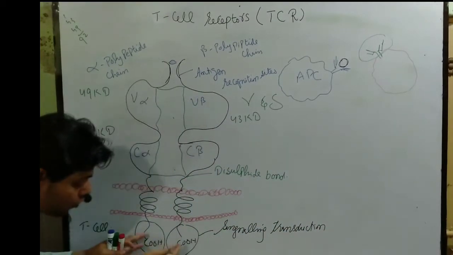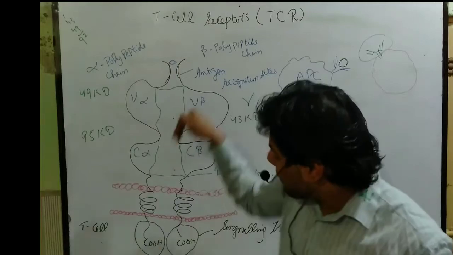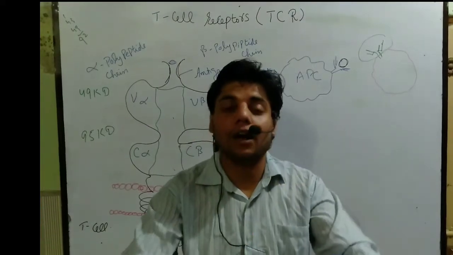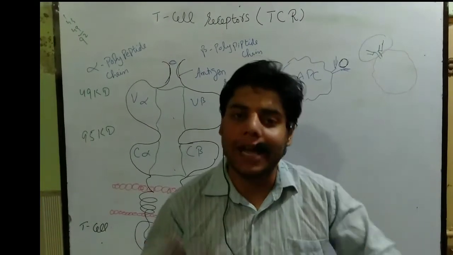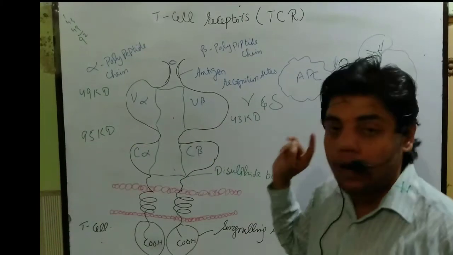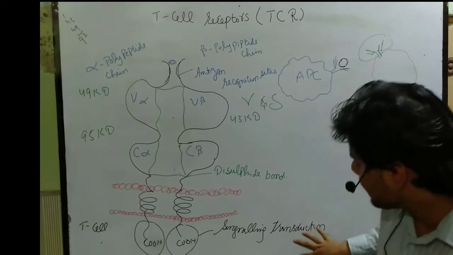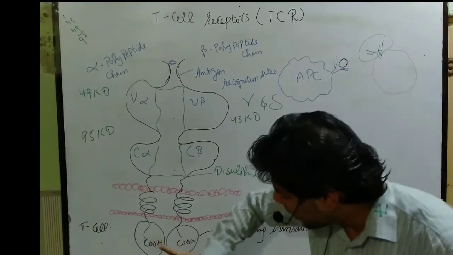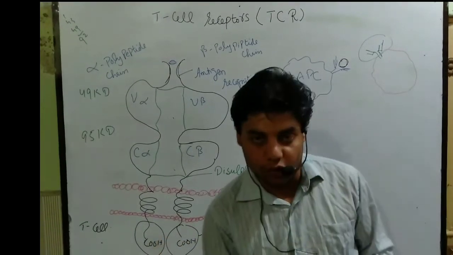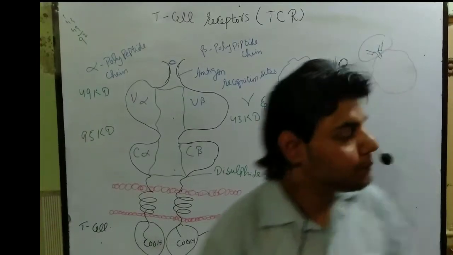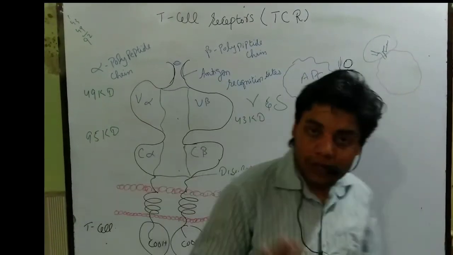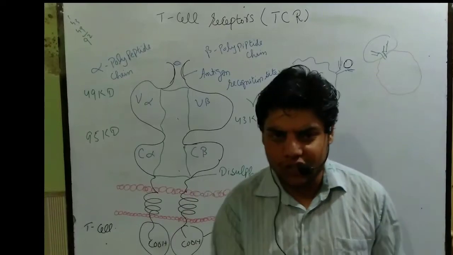It means that through this way the cell will pass the signal to the nucleus, and after that the nucleus will decide to produce any kind of cytokines which the immune system needs. So this signal transduction is mainly connected with the carboxylic portion of this T cell receptor.